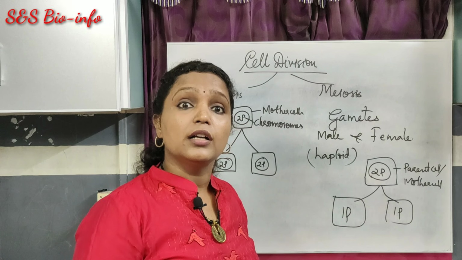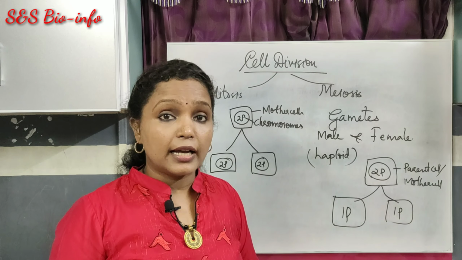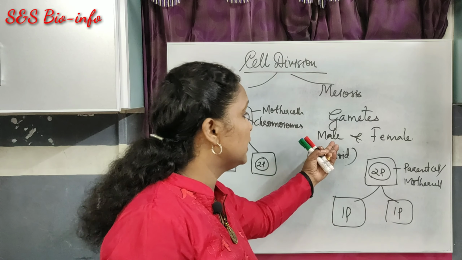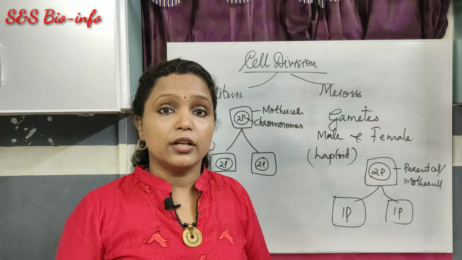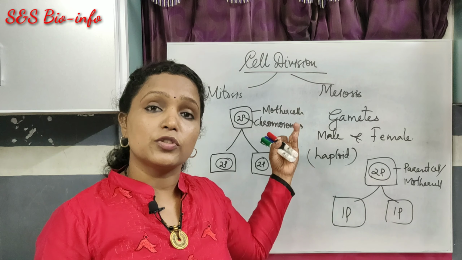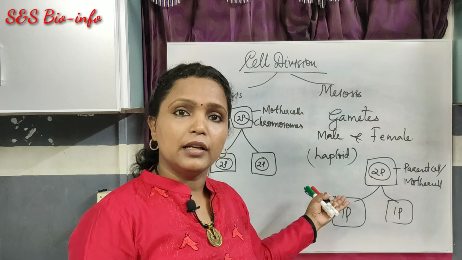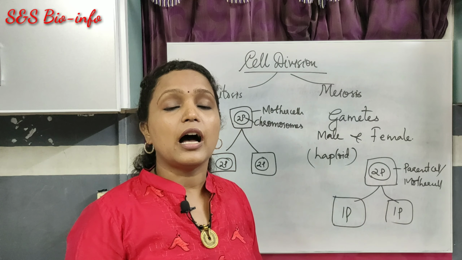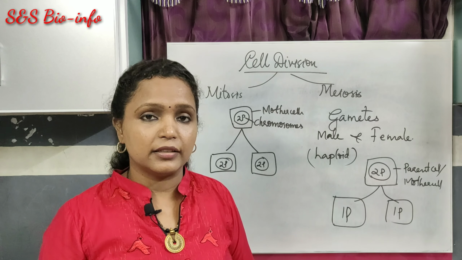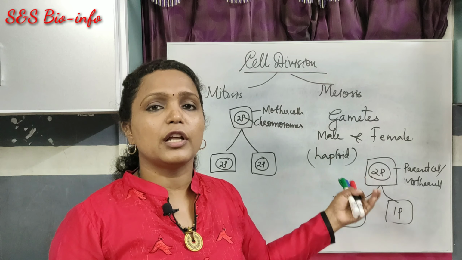Got it? So why this haploid set of chromosomes are produced in the gametes? To ensure the same number of chromosomes in the progeny. See, in the fertilization process, the fusion of male gamete and female gamete produce a zygote or a young one. So the zygote receives the same number of chromosomes from the parents by means of these gametes. So the male gives the half set of the chromosome, the female gamete also gives the half set of chromosome. The child would get the same set of chromosome exactly similar to the parents.